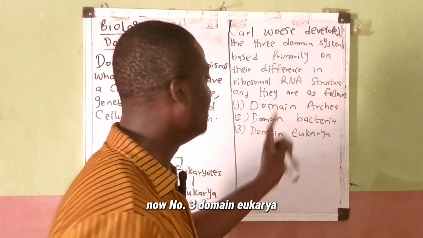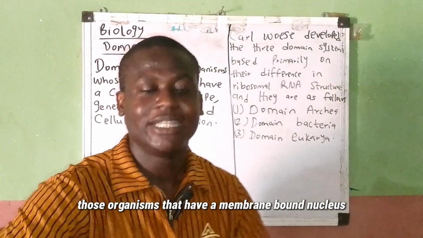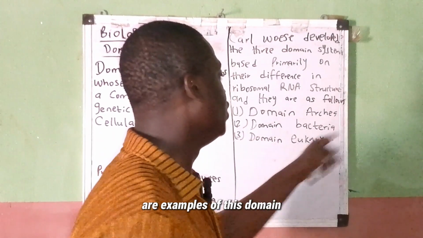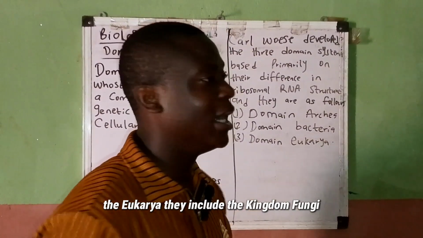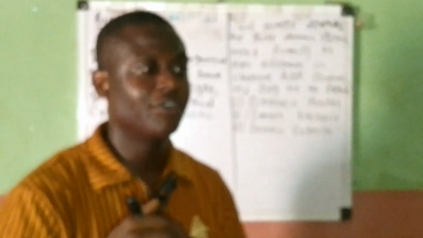Now, number 3, domain eukarya. This domain eukarya contains eukaryotes, those organisms that have a membrane-bound nucleus. Examples in this domain eukarya include the kingdom fungi, kingdom protista, kingdom plantae, and kingdom animalia.